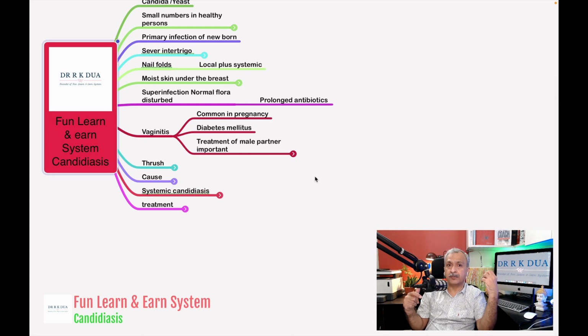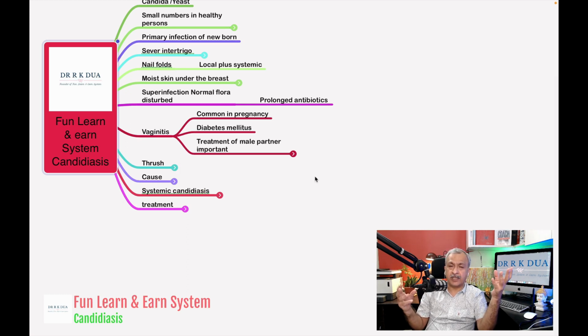When because of no other cause all of a sudden these things appear, one must rule out diabetes mellitus. We must do the blood sugar. So many times this candidal infection is just a presentation of appearance of diabetes in a person.